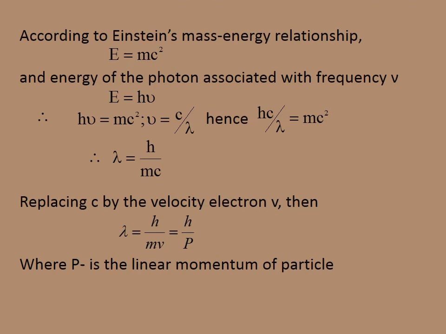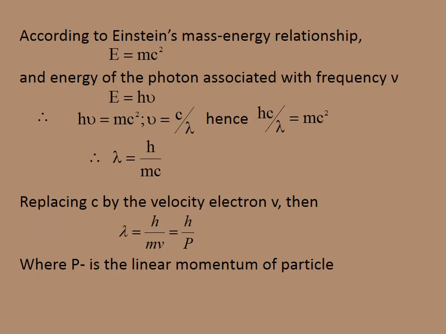The mass and energy relationship E equal to mc square, and the energy of the photon associated with the frequency, E equal to h nu. Both are equal. h nu will be equal to mc square, and the equations are rearranged as given here, and lambda will be equal to h by mc, and c is replaced by v for the velocity of the electron.